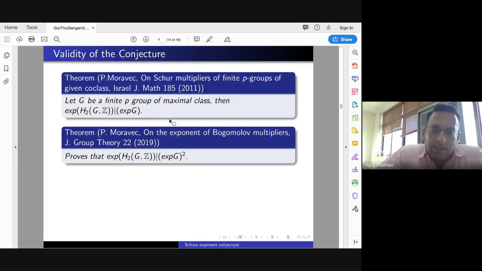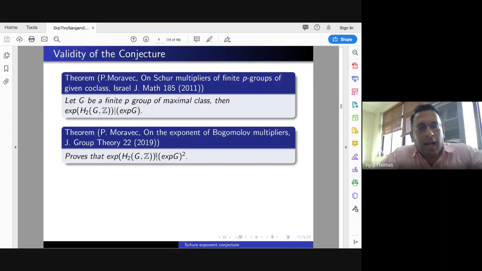In a very recent paper, he proved that the exponent of H2(G,Z) divides the exponent of G to the power 2 for class 5 groups and some other classes of groups. And he conjectures whether this is true for all groups.